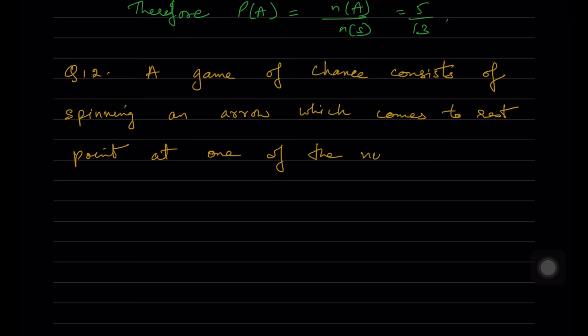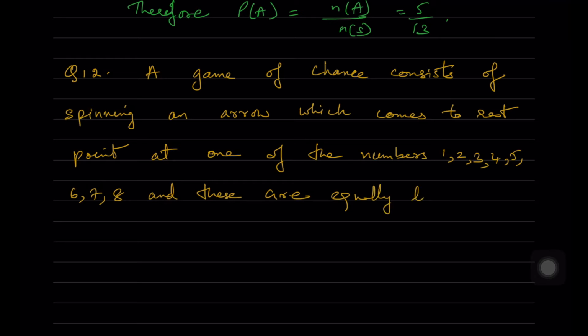So your game of chance consists of spinning an arrow which comes to rest pointing at one of the numbers. The numbers which are given are 1 to 8, and these are all equally likely outcomes. So each one has the same chance of coming.